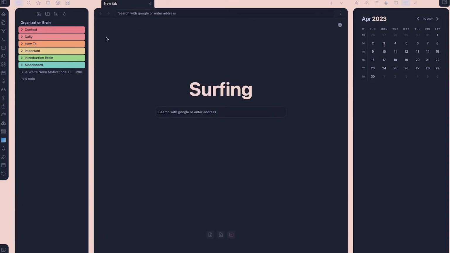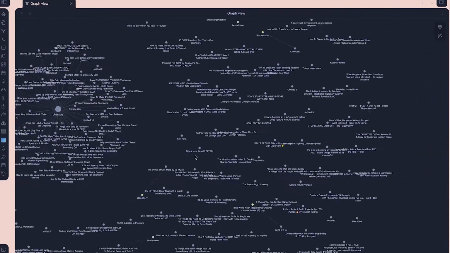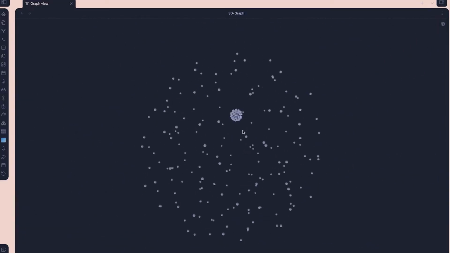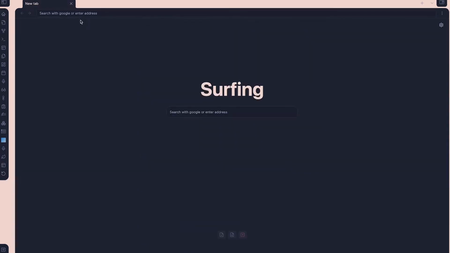Next, we've got the graph view. The graph view is cool because it makes a 3D brain type effect of all of your information. So you can see it in a 3D way too, which is really cool, and is very cool to see how all your thoughts connect.